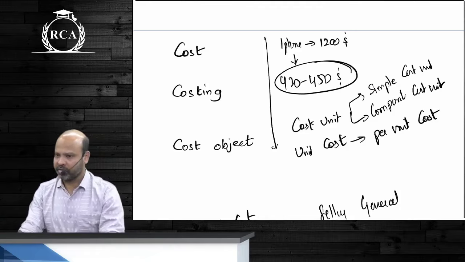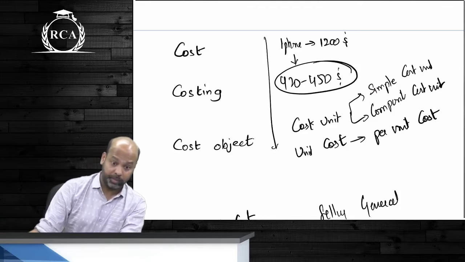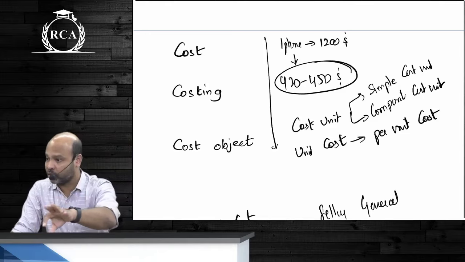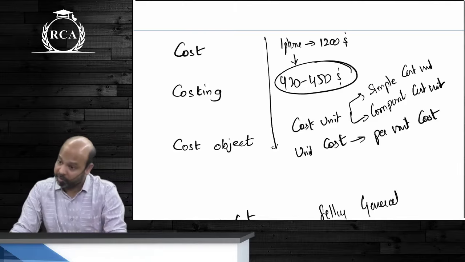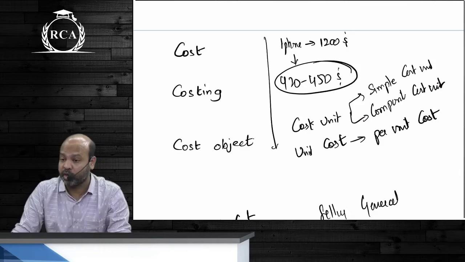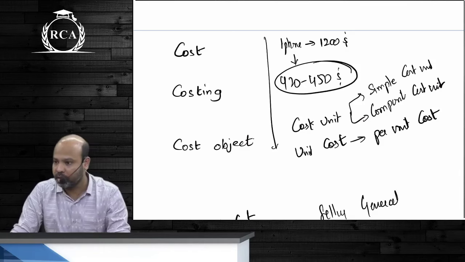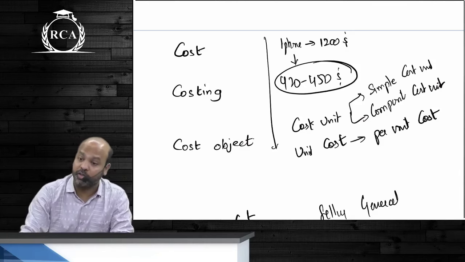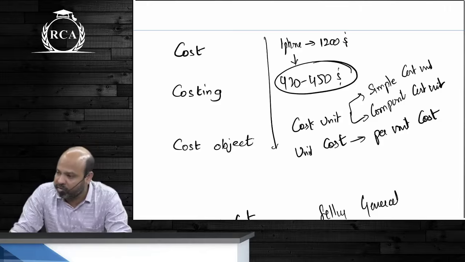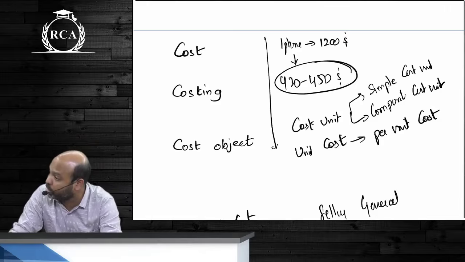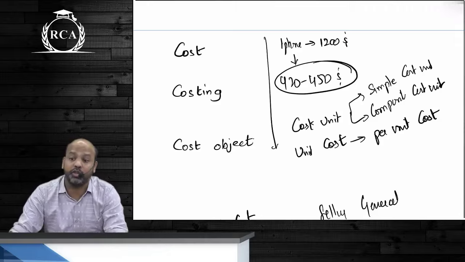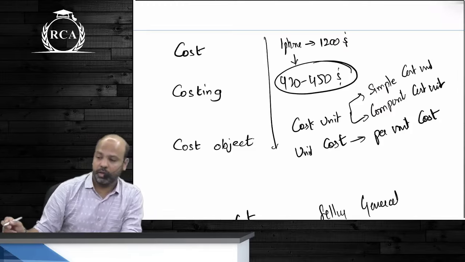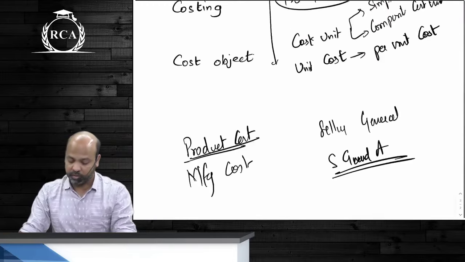Are we understanding this, guys? Take a hospital: it is not just per patient. It will be per patient, a simple cost unit, if it is an outpatient. You just go there for consultation. For an inpatient, when a patient is admitted, it will be cost per patient per room, or per bed per patient. There are sharing rooms in which there are 2 beds, so they calculate it as cost per bed per day. If it is a single room with just a single bed, it will be cost per room per day. It's again a combination of 2 cost units. Are we clear about this? That is called a composite cost unit. Any doubt in this?